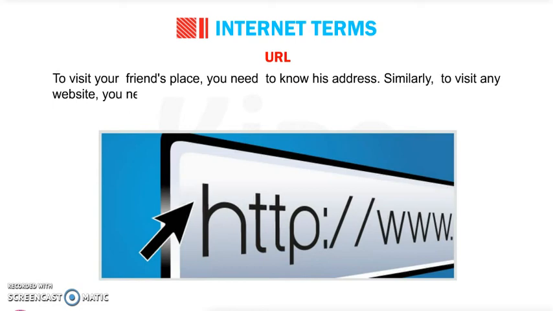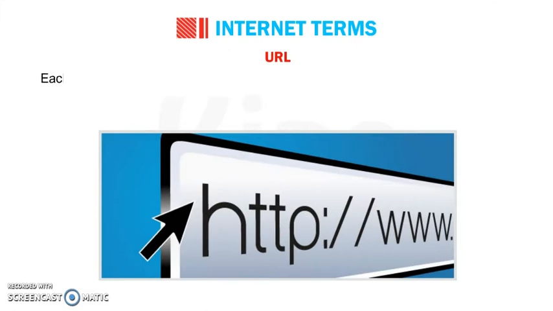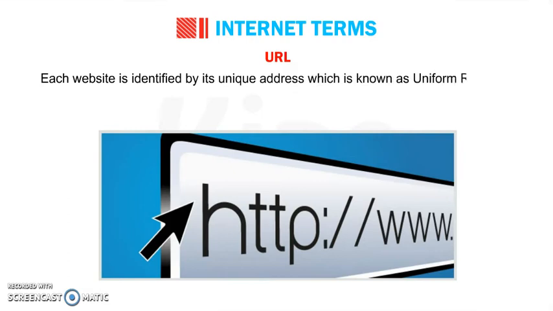Okay student, next topic is URL. To visit your friend's place, you need to know his address. Similarly, to visit any website, you need to know its address. Each website is identified by its unique address, which is known as Uniform Resource Locator. This is the full form of URL, Uniform Resource Locator.